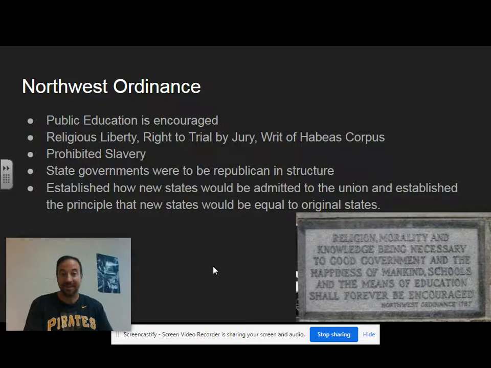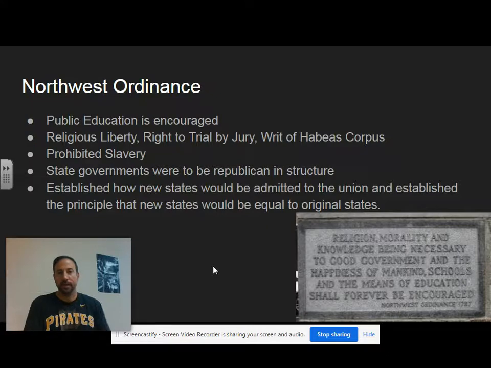Slavery is banned. This is 1787. Civil War is not until 1861. So, I mean, we're decades before slavery is going to be outlawed in America, but now, at least in the Northwest Territory, slavery is prohibited. State governments were to be Republican in structure. What that term means is just that we have a representative democracy. We don't have direct democracy, so we elect representatives to make decisions for us, and then you can elect different ones if we don't like the people that are in charge. But everybody in Ohio is not going to come and meet to decide every single issue. It's just not really practical, especially nowadays with a bigger population. But that was a setup for our country, and that was a setup for the Northwest Territory.